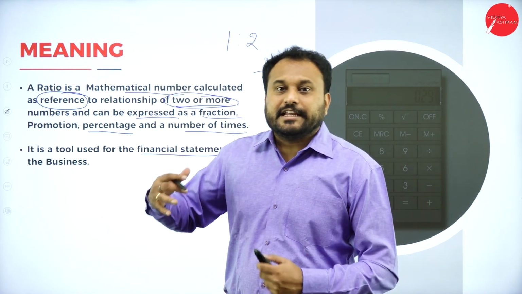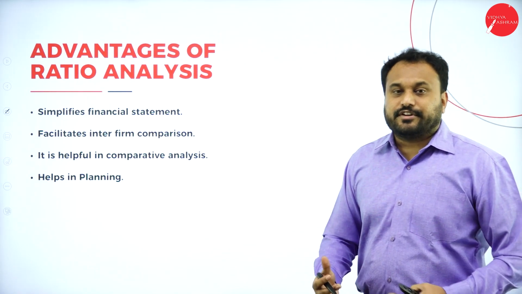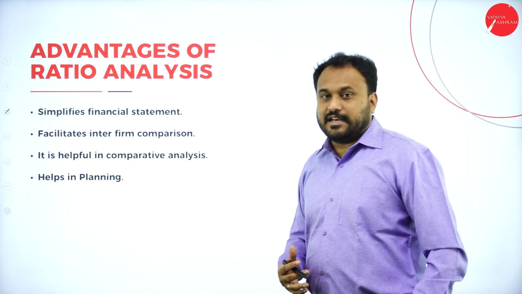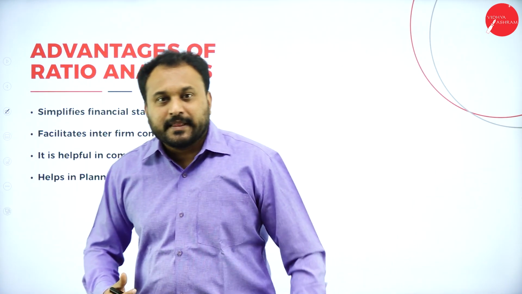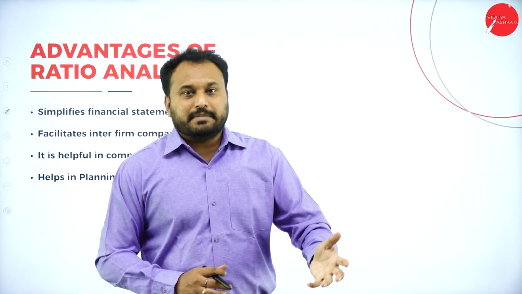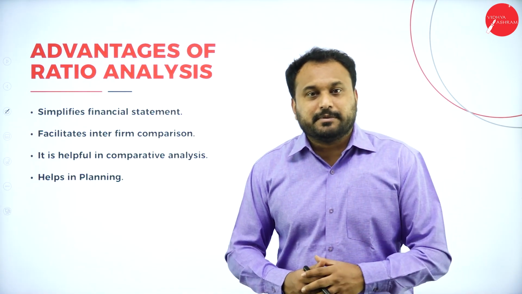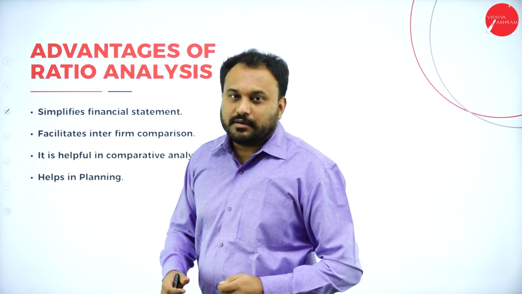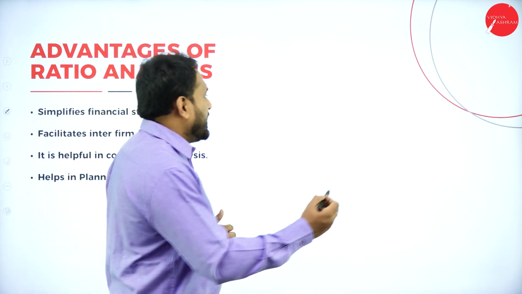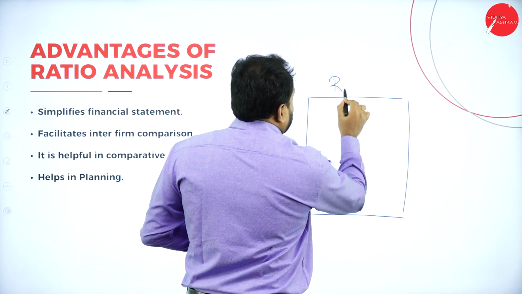Now when we go with the ratio analysis, how many types of ratios are there? What exactly the advantages of ratios are? Now when we go with the advantages of ratio analysis, please understand, let's go with an example here. You people have gone for a blood test, isn't it? Now when you have gone for a blood test or any kind of test in the hospital, people will actually give you a paper. Now what exactly is the paper? We call that paper a report, isn't it? Now understand, let's go with this example. Now you got a report. That is your blood report.